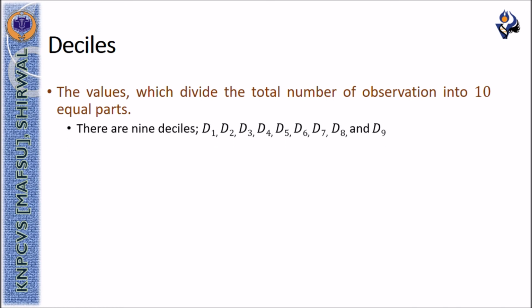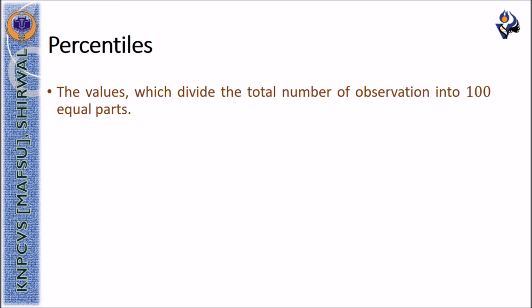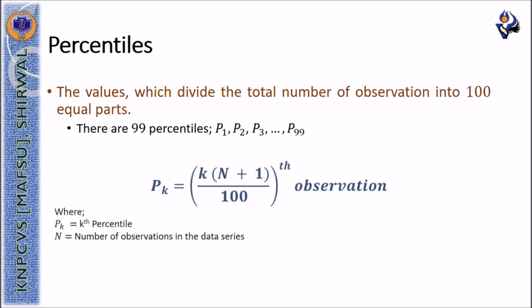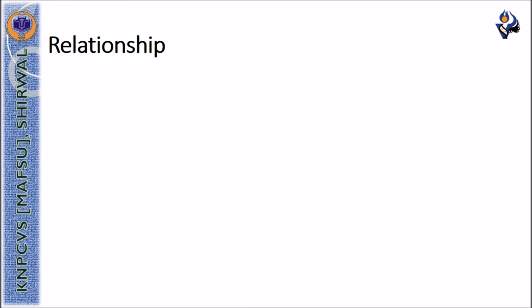So there are 9 deciles D1 through D9 which can be computed with the given formula. Likewise, the values which divide the total number of observations into 100 equal parts are termed as percentiles. So there are 99 percentiles P1 to P99 which can be computed with the given formula. The relationship between various measures of central tendency is shown over here.